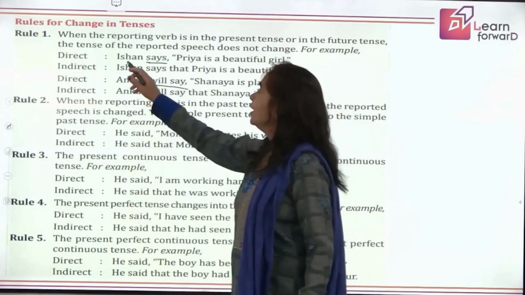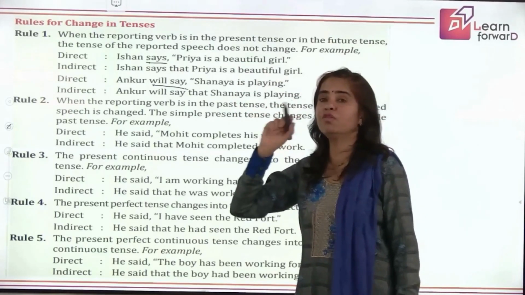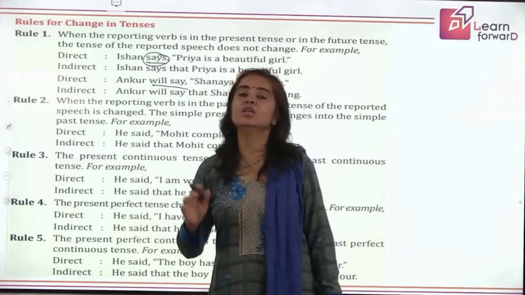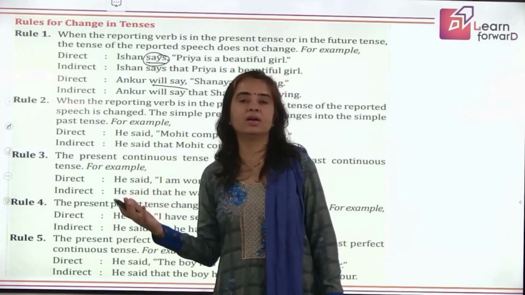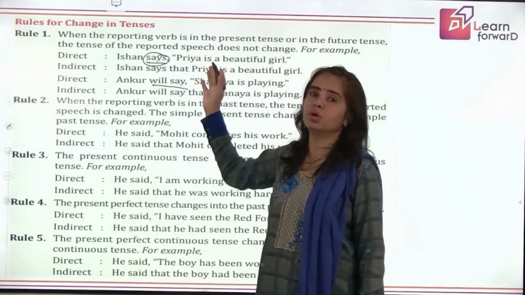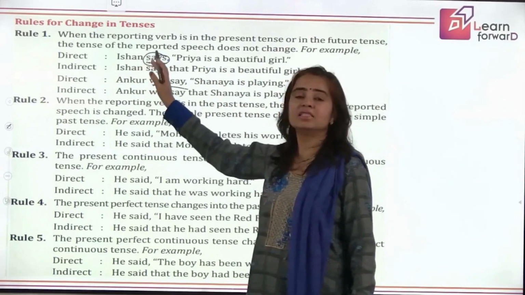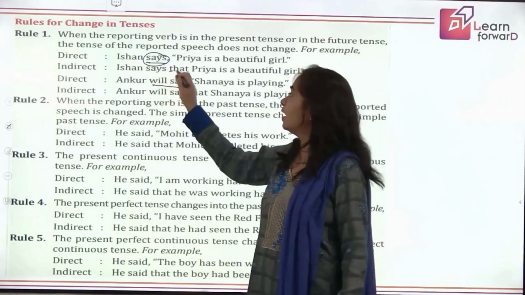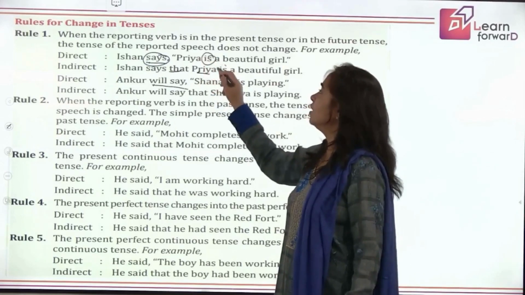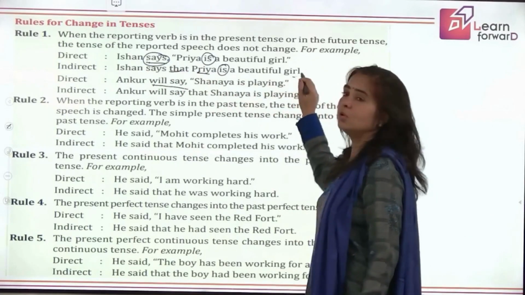Let's see how. Ishan says, "Priya is a beautiful girl." Now to change the tenses, you will first look at the reporting verb. What is the tense? It is simple present tense. So no changes are required. No changes will be made for the tenses in the reported speech. Other changes will remain. Like we say Ishan says, we will introduce the conjunction that, we will remove the inverted commas. We will say Priya, but is will remain the same. Tense will not change. So we'll say Ishan says that Priya is a beautiful girl.